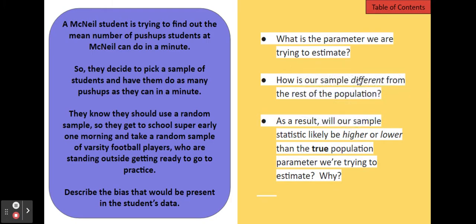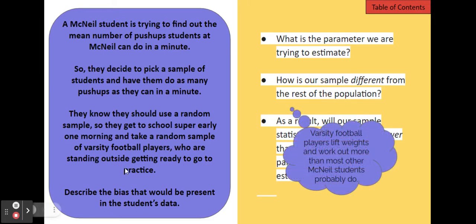How is our sample different from the rest of our population? Well, our sample is a sample of football players. Varsity football players tend to be a little bit more buff than the rest of McNeil students. They're probably going to lift weights and work out more than most other McNeil students probably do. So that's how they're different.